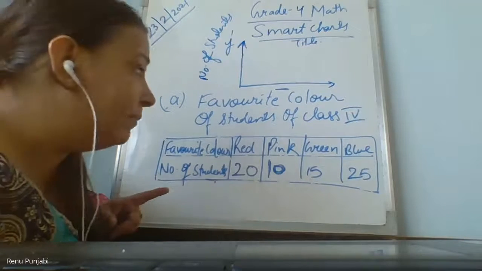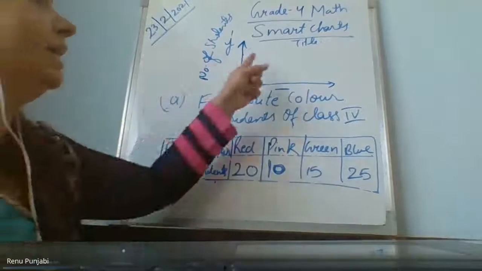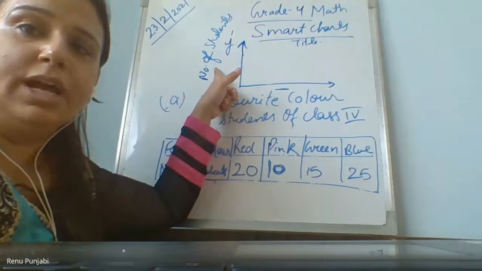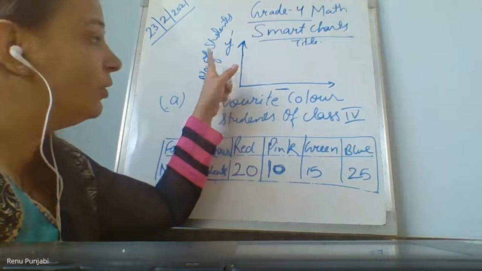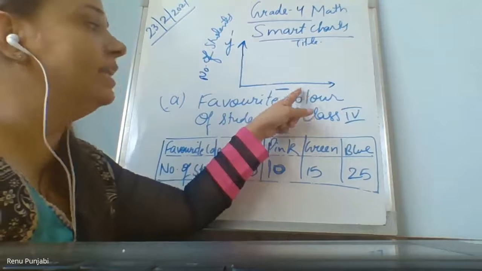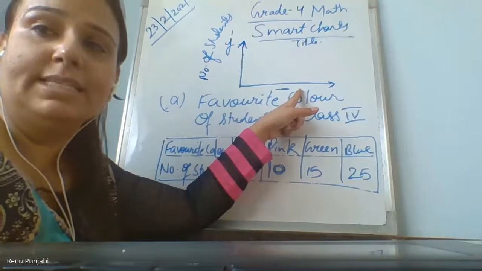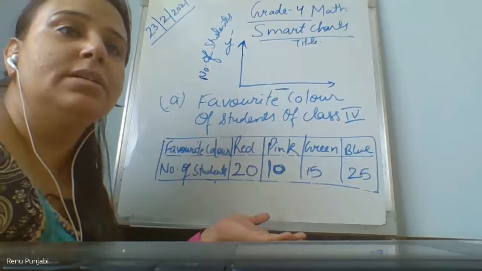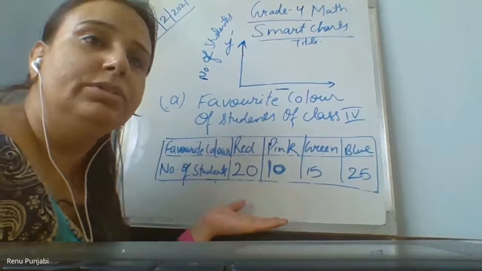But remember, when you are doing vertically, the numerical information will come on the y-axis. When you are doing horizontally, the numerical information will come on the x-axis. This will change only. Am I clear? Ma'am, can we make our own numbers? Numbers are given, my dear. Why would you make your own numbers if the information is given to you?